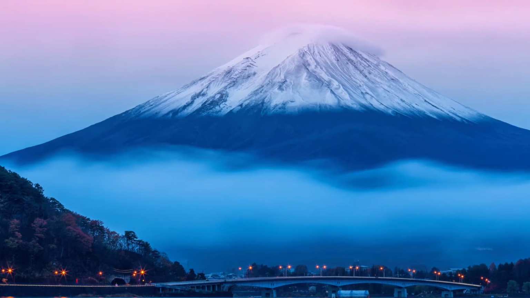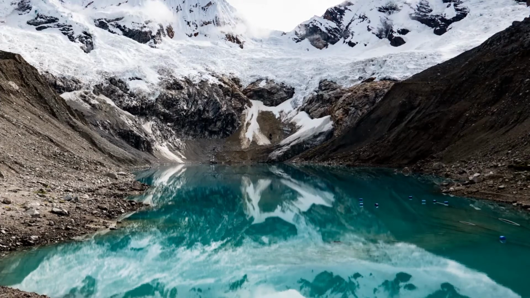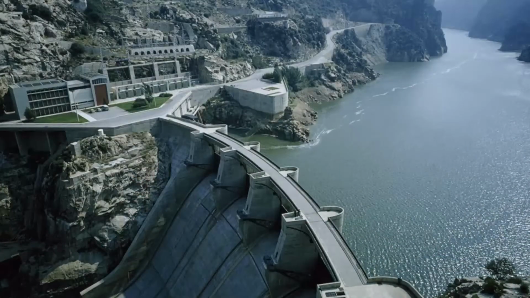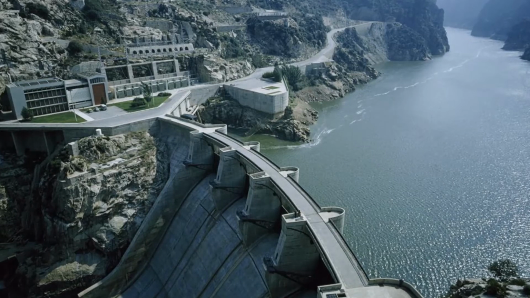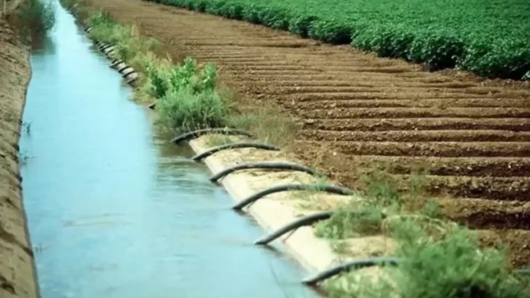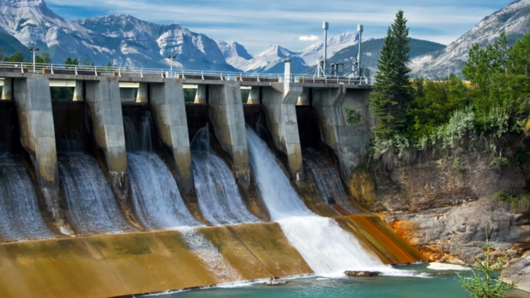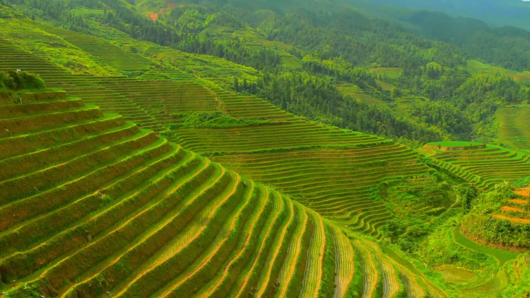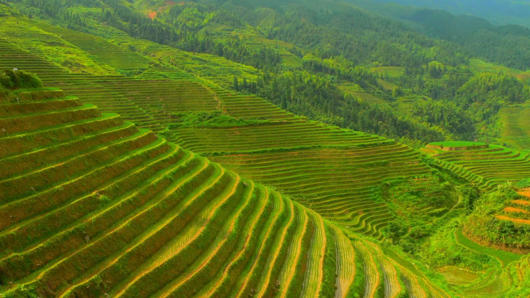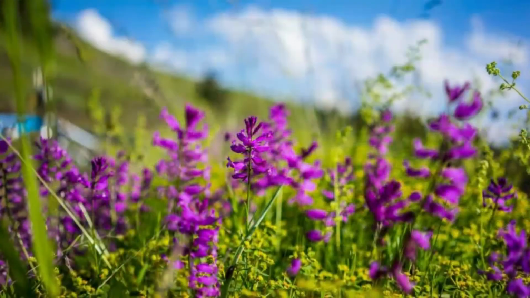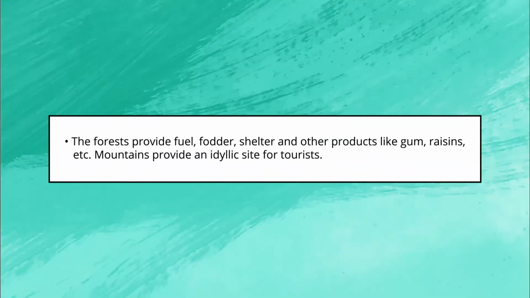Mountains are very useful. The mountains are a storehouse of water. Many rivers have their source in the glaciers in the mountains. Reservoirs are made and the water is harnessed for the use of people. Water from the mountains is also used for irrigation and generation of hydroelectricity. The river valleys and terraces are ideal for cultivation of crops. Mountains have a rich variety of flora and fauna. The forests provide fuel, fodder, shelter and other products like gum, raisins, etc.